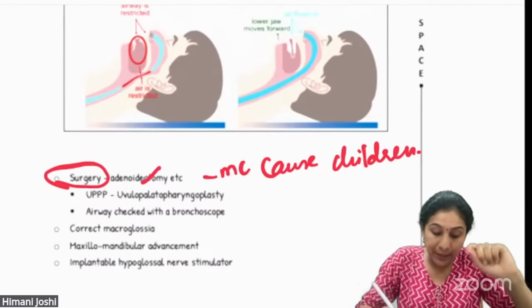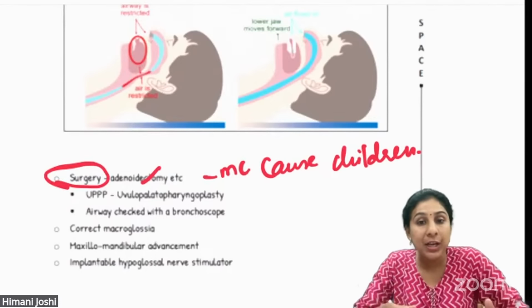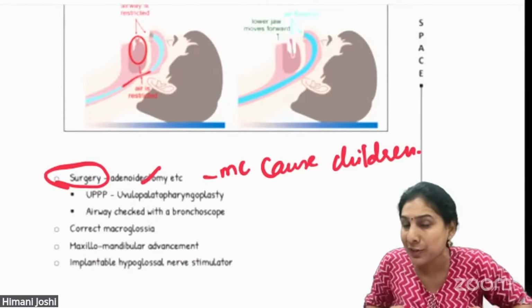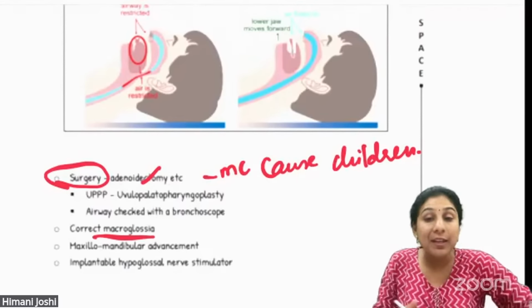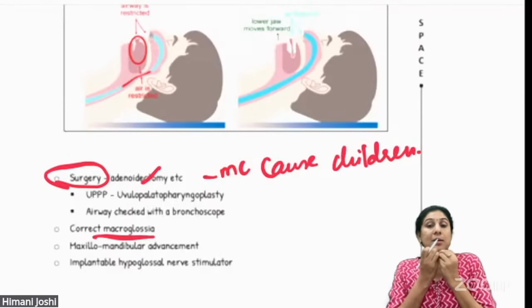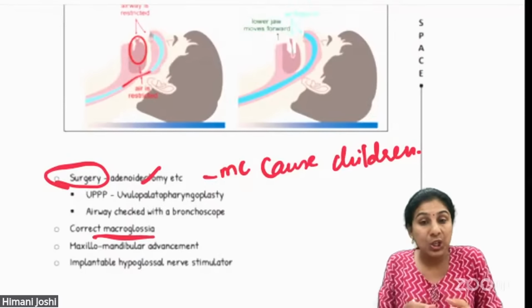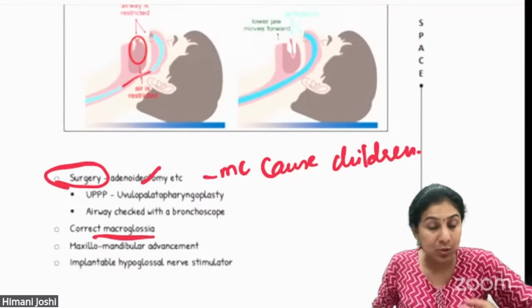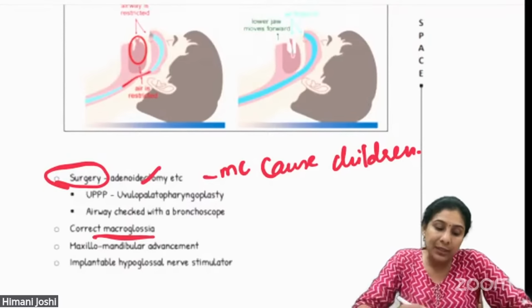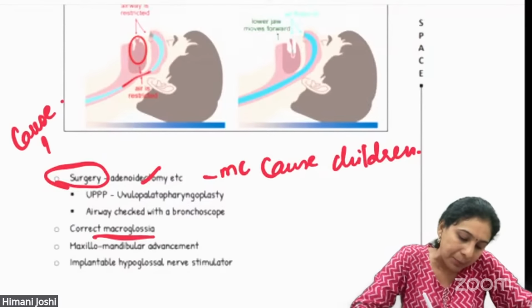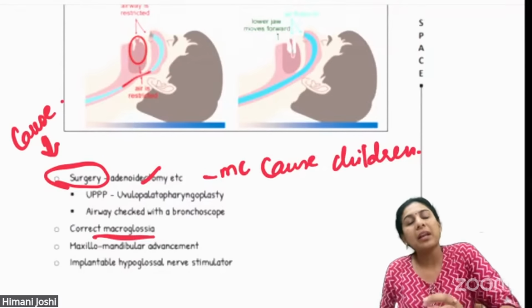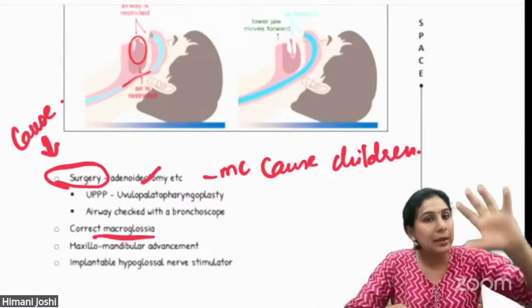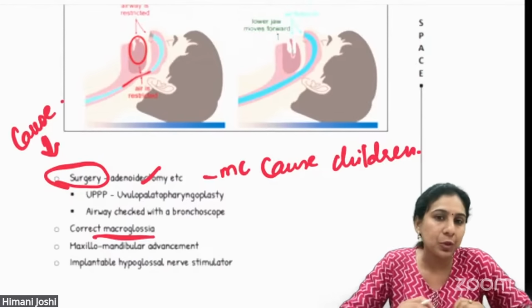with OSA. If there is macroglossia, you will get a tongue resection, like Mr. Arvind Kejriwal has got it done. If there is micrognathia causing a retruded mandible, like in Pierre Robin sequence, you will do a distraction of the mandible and bring the mandible forward. So whatever is the cause of obstructive sleep apnea, that cause can be removed by surgery if it is not being treated by other medical management.